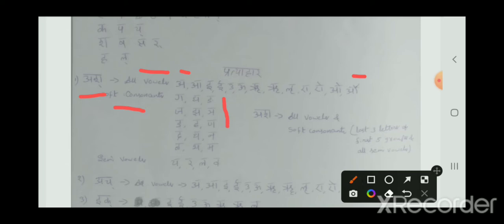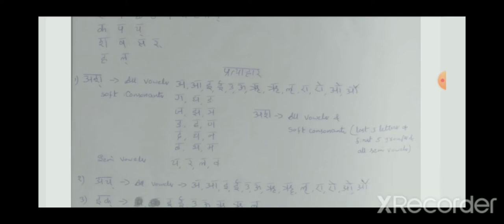The last three letters of the first five groups, that is Kavarga, Chavarga, Tavarga, Tavarga, Pavarga, and all semi-vowels. So Ash Pratyahara includes all vowels and soft consonants. This is about Ash Pratyahara.